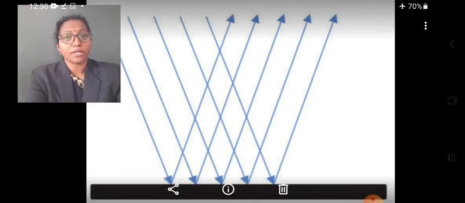In regular reflection, the light rays that fall on smooth and polished surfaces are reflected in a regular pattern. In this diagram you can see regular reflection. The incident rays come from a luminous object.